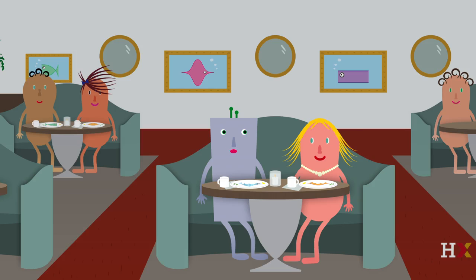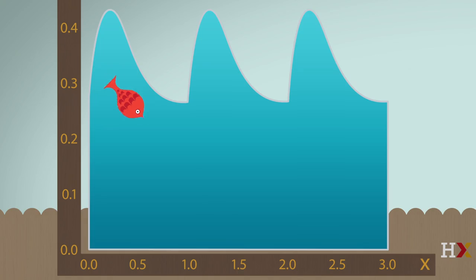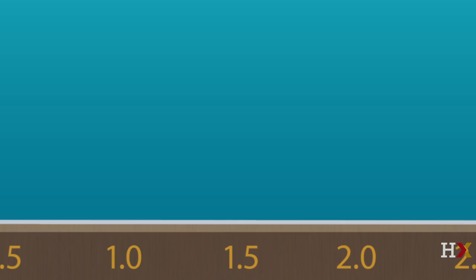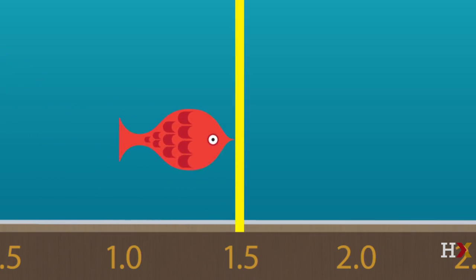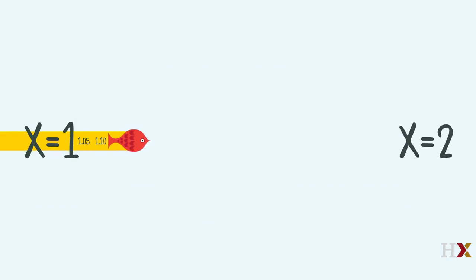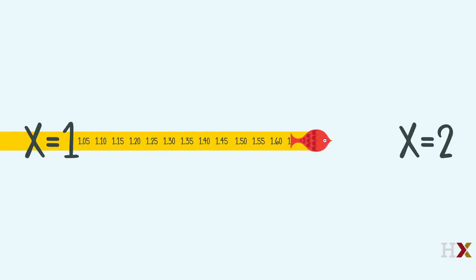Okay, I agree that Randy's position is continuous, not discrete. She's a fish swimming in the water, not a frog jumping from one lily pad to another. But then how can the probability of being at 1.5 be 0? Doesn't that mean it's impossible for Randy to be at 1.5? But to get from the left half of the tank to the right half of the tank, she must pass through 1.5. Good point. To swim from x equals 1 to x equals 2, Randy must cross through every real number from 1 to 2.